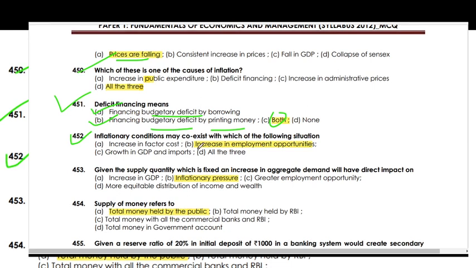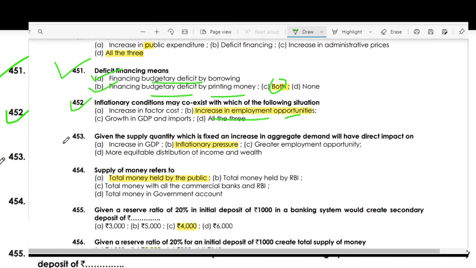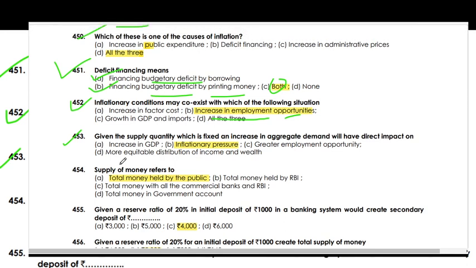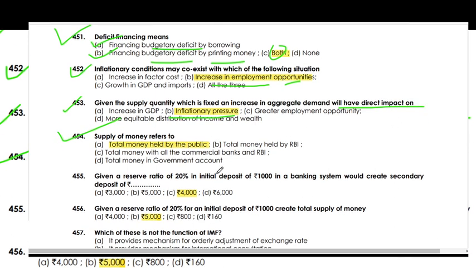Inflationary conditions may coexist with an increase in money supply. Given a fixed supply quantity, an increase in aggregate demand will have a direct impact on inflationary pressure. Supply of money refers to the total money held by the public.